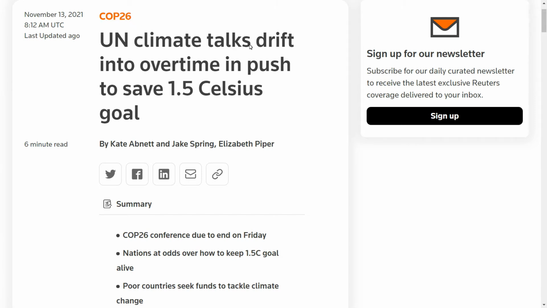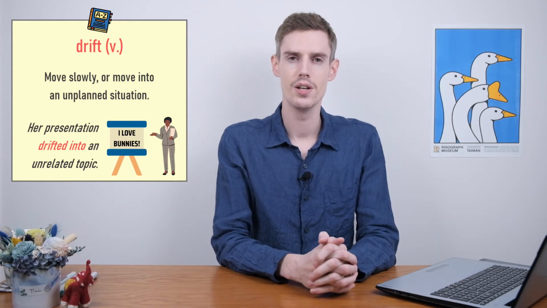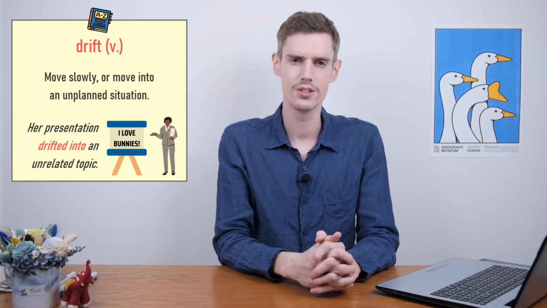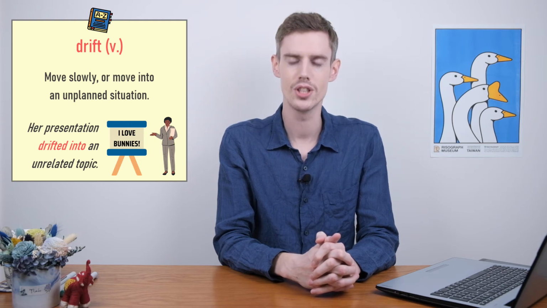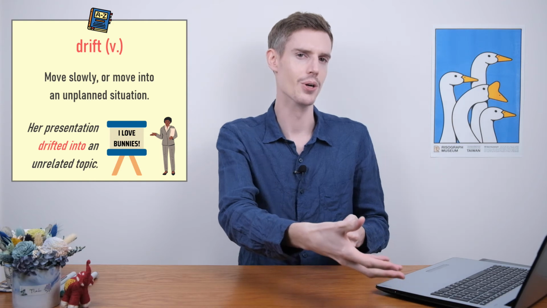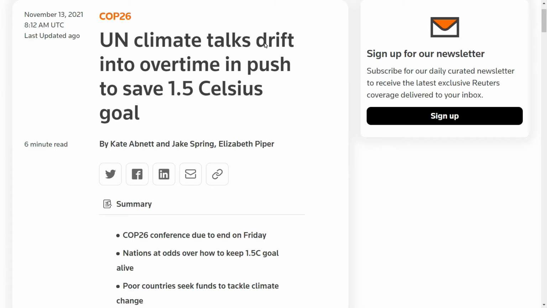So the first word we'll look at is this verb here, to drift, to drift. Okay, so if something drifts into something, it generally means to move into an unplanned situation, something that they did not plan to happen. Okay, so in this case here, in this sentence, the climate talks drifted into what?